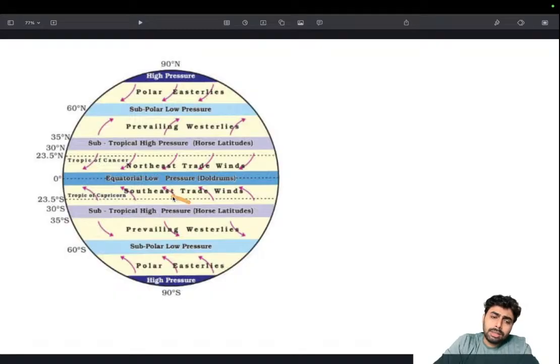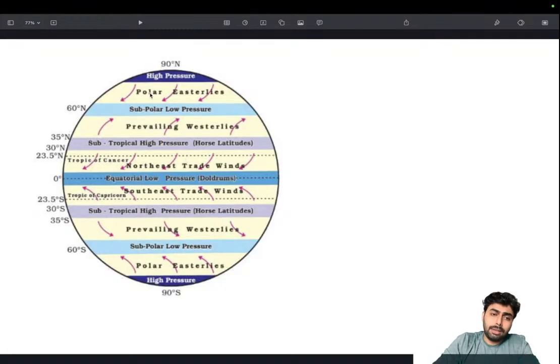So here in the southern hemisphere, in the tropical region, the winds are from east to west. So they are the southeast trade winds and northeast trade winds. Always remember, there is an alternating pattern of wind direction. For example, in the northern hemisphere, the northeast trade winds flow from east to west, and just after that there will be westerlies from west to east. Then again east to west. This is how the pattern is. That's how you study geography. There will be an alternating or repeating pattern, and you need to understand where it starts. Here it starts from east to west, then west to east, then east to west.